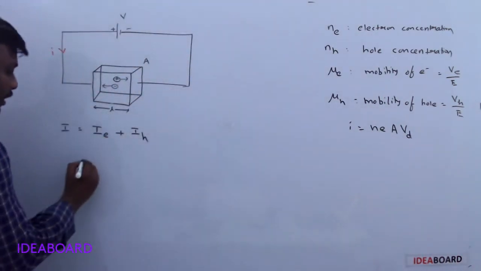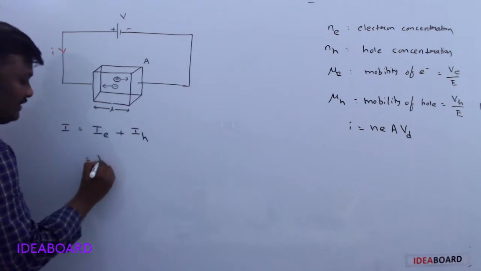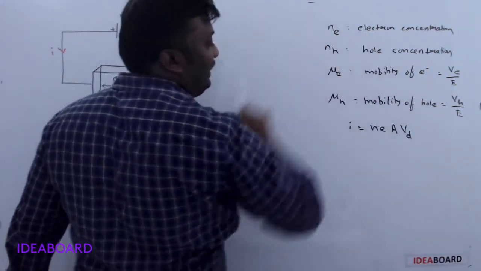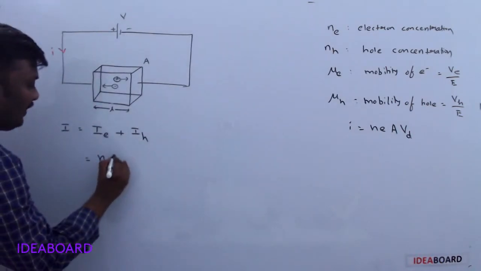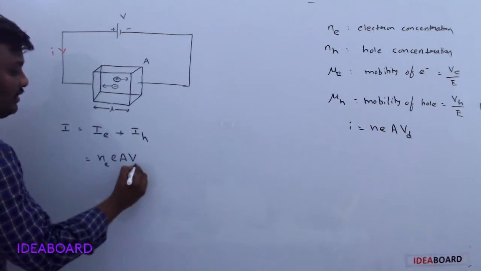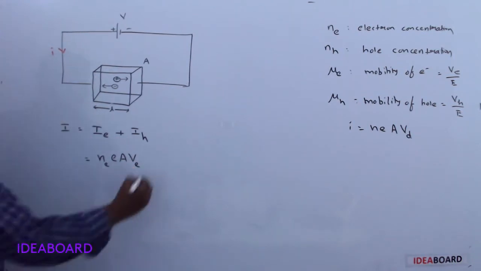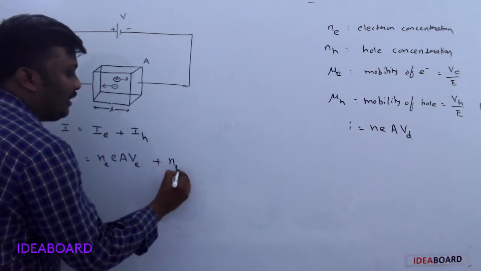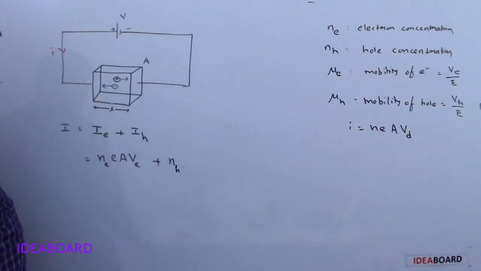So for electrons, the value is n_e e A v_e, because the electron concentration is n_e and the charge of the electron is e. The drift velocity of electrons is taken as v_e. Plus, for holes, the concentration of holes is n_h.